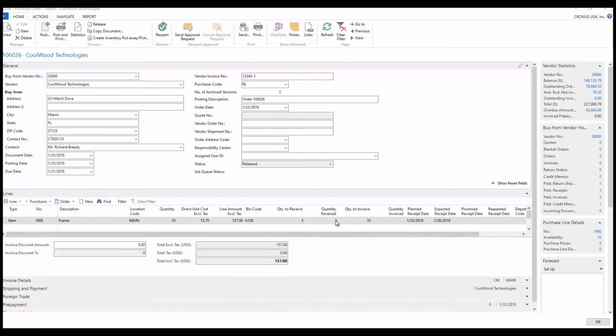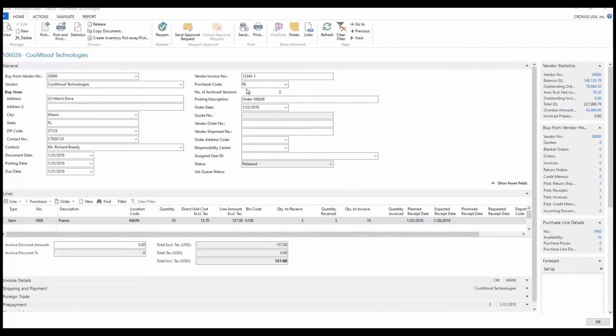If you remember from the warehouse setup that we did on this, we had to check the boxes that said require put away, and we did not do a put away for this. We've just received them, and we've actually told them what bin location they're going to go into based on the bin location on the line. So the checkbox that says require put away is a suggestion. It's not really required.